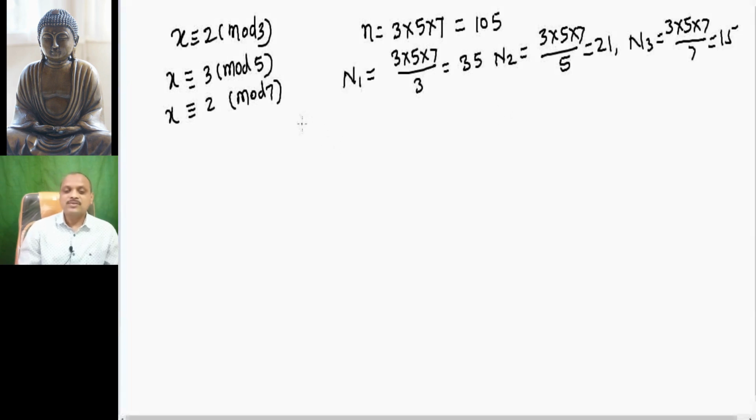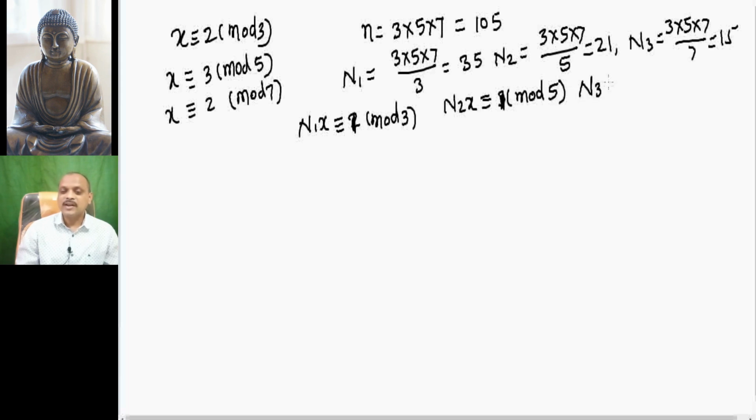Then calculate the solutions of N1 x congruent to 1 modulo 3, N2 x congruent to 1 modulo 5, and N3 x congruent to 1 modulo 7.